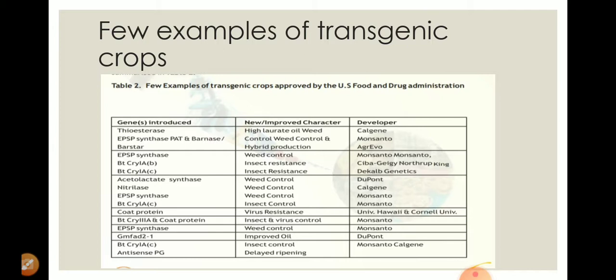If you go through your textbook of biotechnology, you will find a number of crop plants: canola, corn, cotton, papaya, potato, soya bean, sugar beet, tomato, rice, tobacco plant, etc. These are the crops in which gene manipulation has taken place, and they are called genetically modified crops.